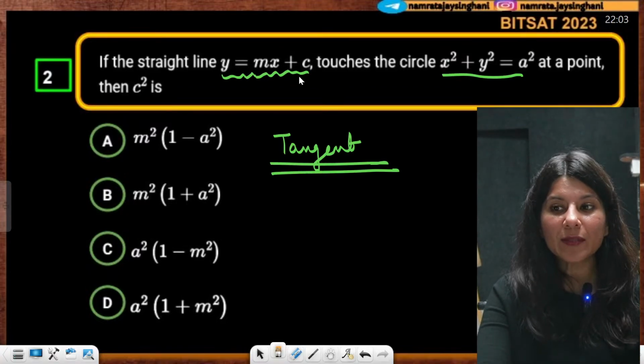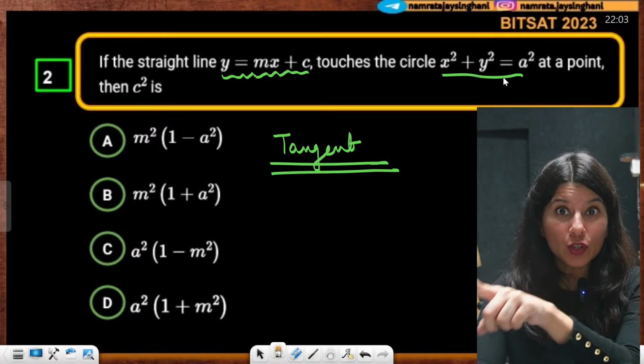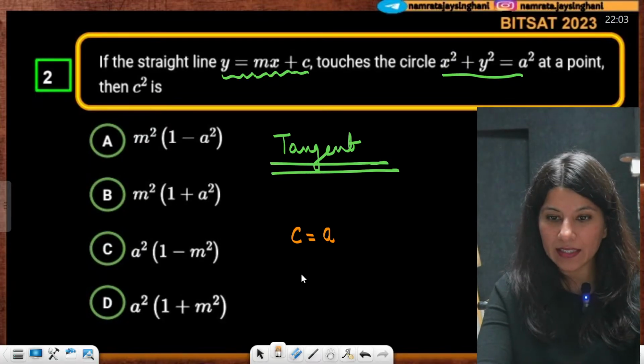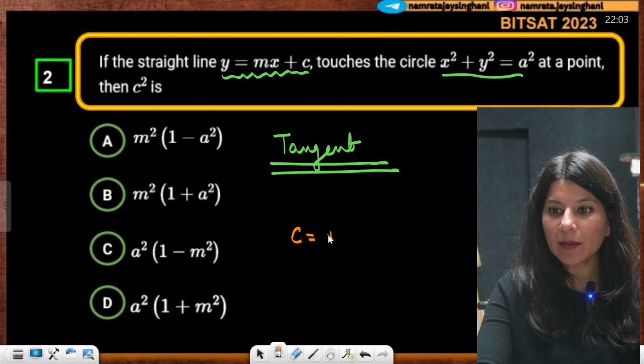Y equals mx plus c is a tangent to a standard circle. So c will be nothing but plus minus.